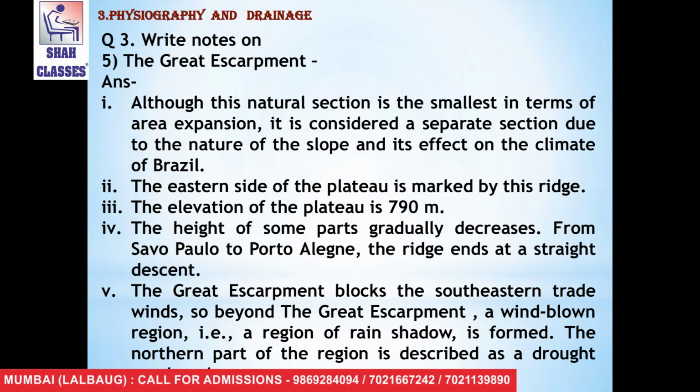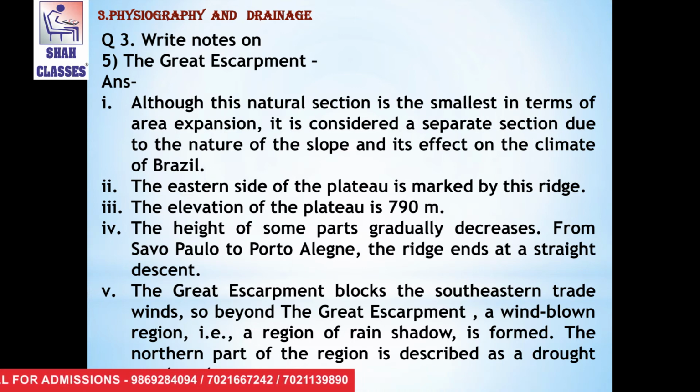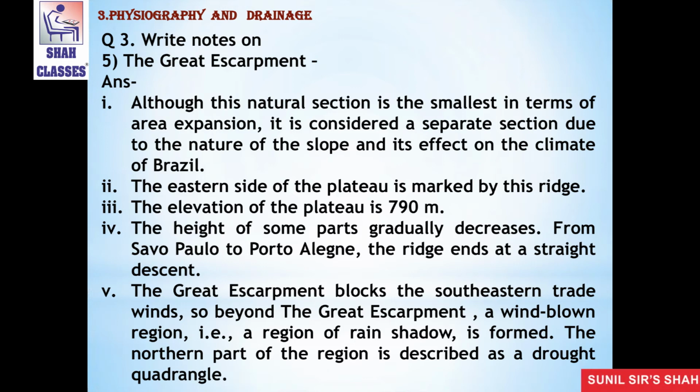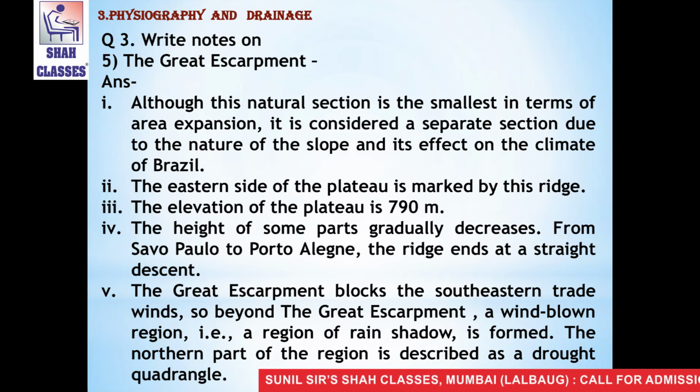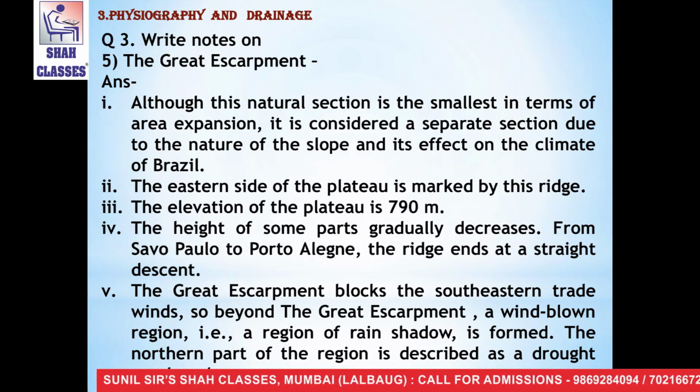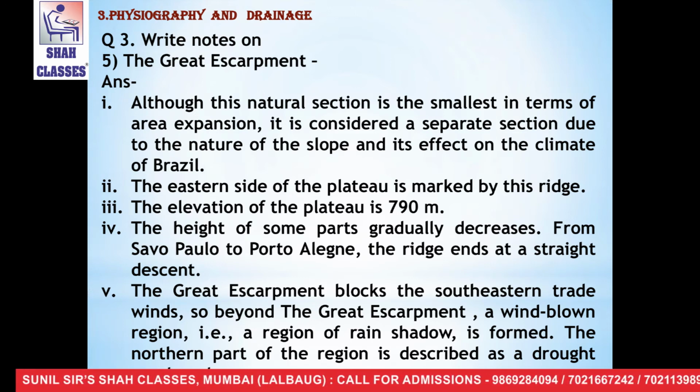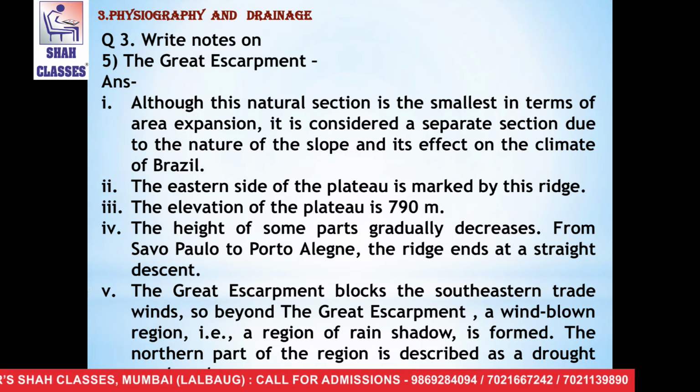The fifth point is, the Great Escarpment blocks the southeastern trade winds. So, beyond the Great Escarpment, a wind-blown region, that is, a region of rain shadow, is formed. The northern part of the region is described as a draft quadrangle.